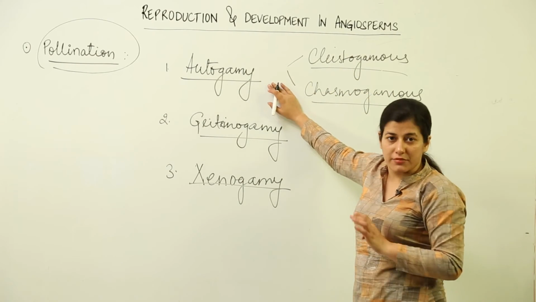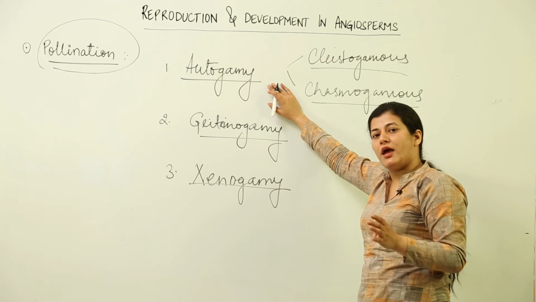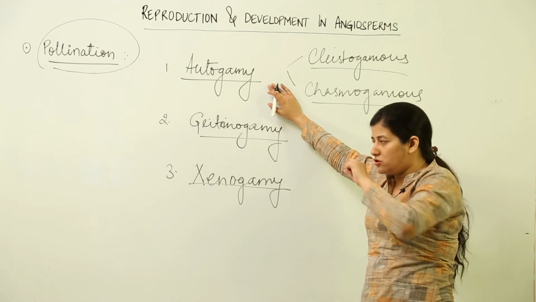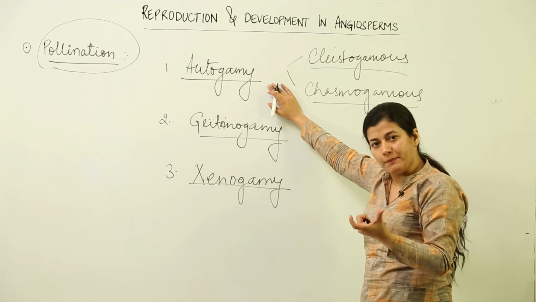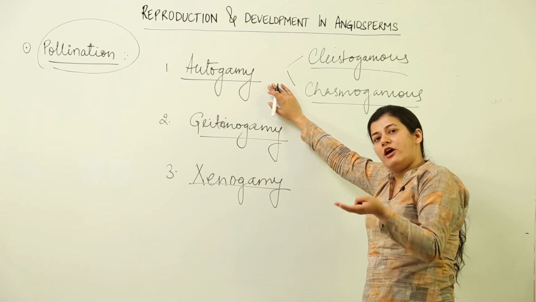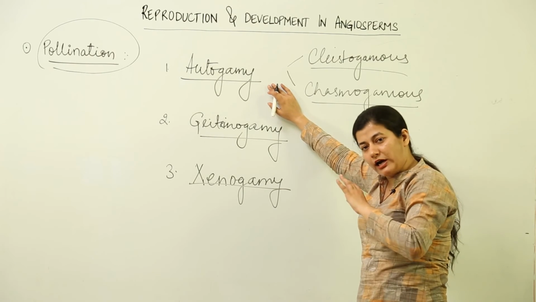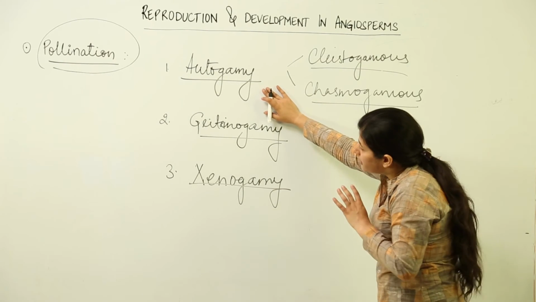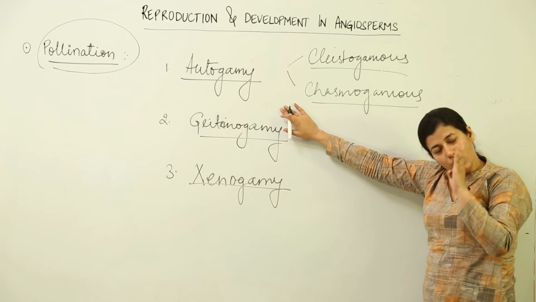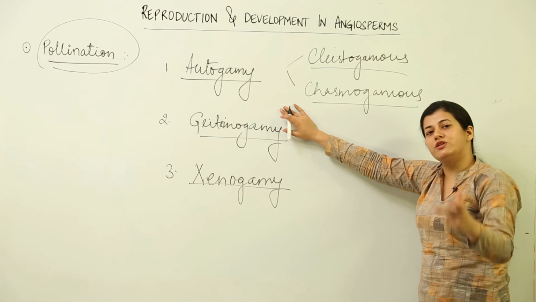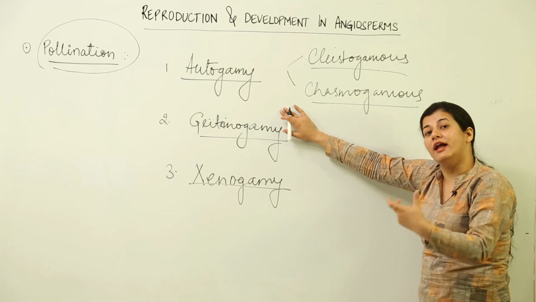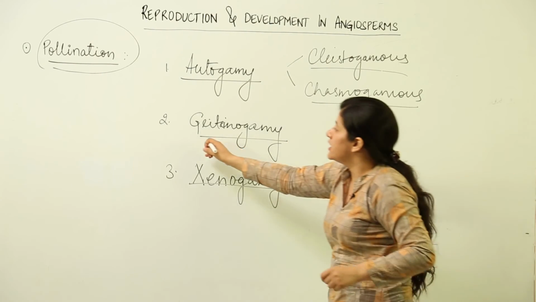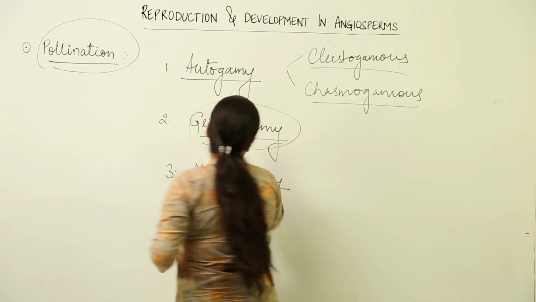In autogamous flowers, the pollination where the male gamete, or rather we are not going to use the term male gamete when we talk about pollination, we would use the term pollen. When the pollen from the same flower reaches the stigma within that flower, that is known as autogamy. Now supposedly on the same plant there are two different flowers and the pollen reaches the stigma of another flower on the same plant, that is known as geitonogamy.